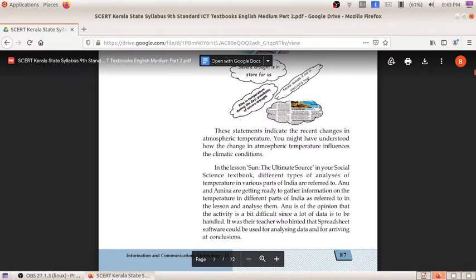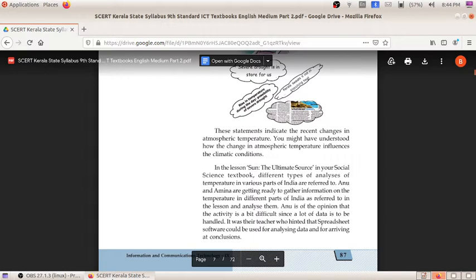Here, by using a spreadsheet software, LibreOffice Calc, we are analyzing the data and arriving at a conclusion. For analyzing data, we are taking the temperatures of almost 100 places, finding the minimum temperature and the maximum temperature, and finding the average of the temperature.